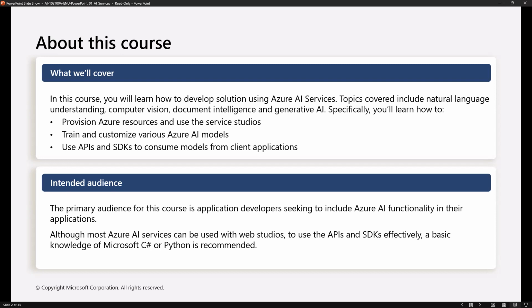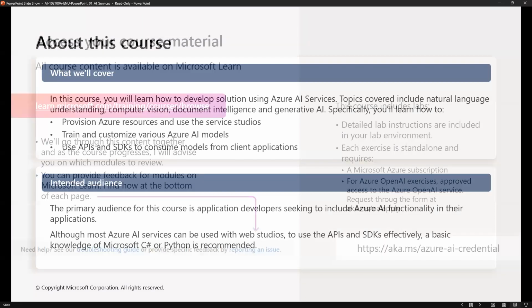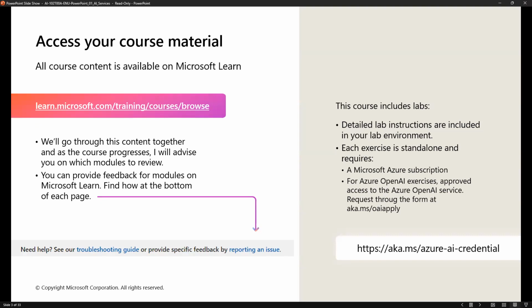In this AI-102 course, we'll learn how to develop solutions using Azure AI services, and I'm going to cover those topics here. One more thing before learning here: Microsoft also provides Microsoft Learn. There is a website available, learn.microsoft.com/training/courses/browse.